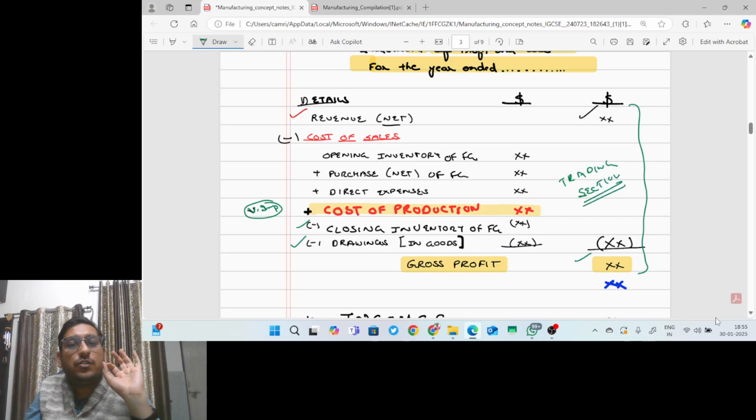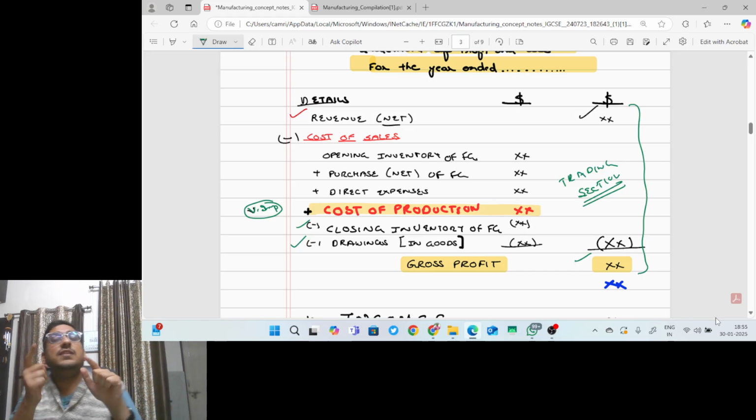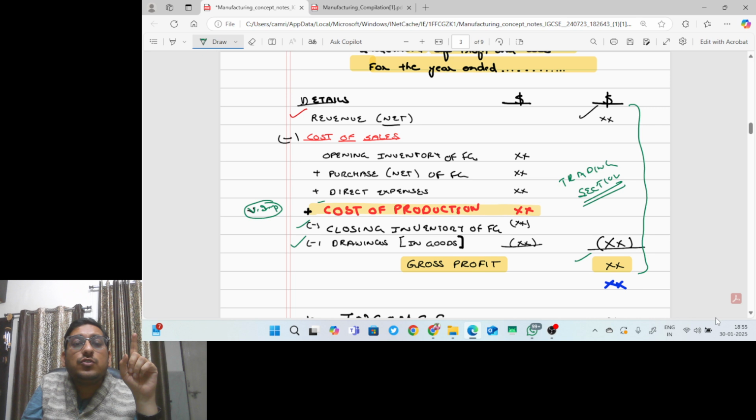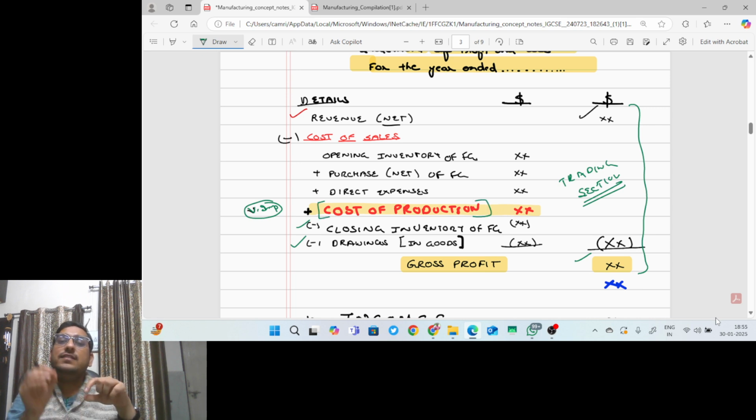Are you getting my point or not? So revenue minus cost of sales: opening inventory of finished goods plus purchase of finished goods minus purchase return of finished goods plus carriage inward on finished goods minus closing inventory of finished goods minus drawings in goods, and then I will add cost of production. Guys, don't forget this. In manufacturing, this is the only change.